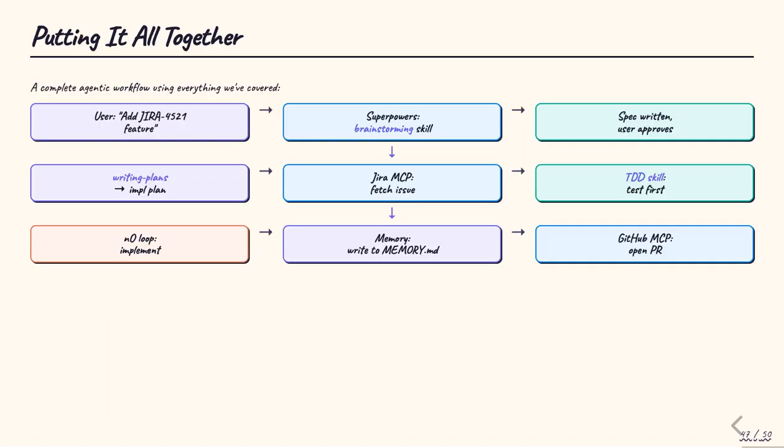Here's how all 8 systems work together in a single workflow. A user asks Claude to add the feature from a Jira ticket. The superpowers brainstorming skill activates, the user approves a design. The writing plan skill creates an implementation plan. The Jira MCP server fetches the ticket requirements. The TDD skill mandates writing a failing test first. The NO master loop executes the implementation cycle. The agent writes its learnings to memory.md. And the GitHub MCP server opens a pull request. 1 request, 8 systems, complete engineering workflow end-to-end.